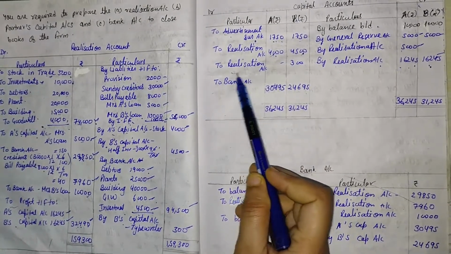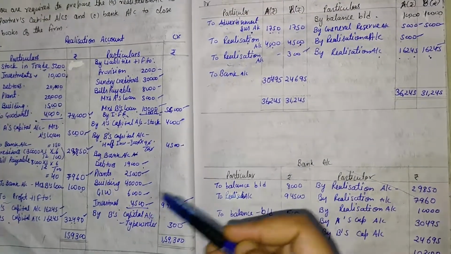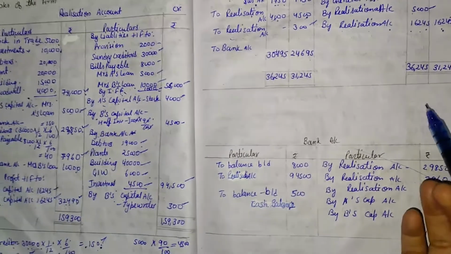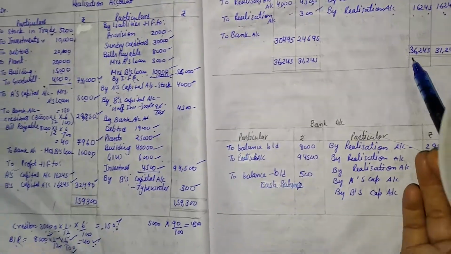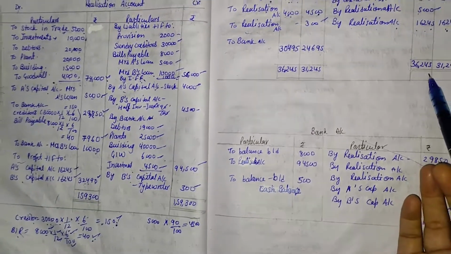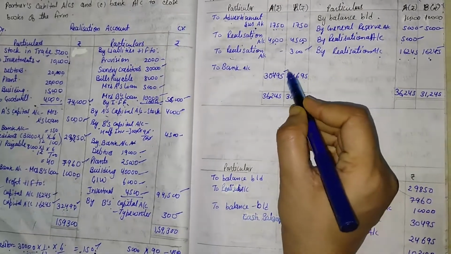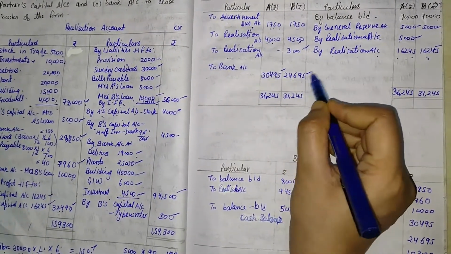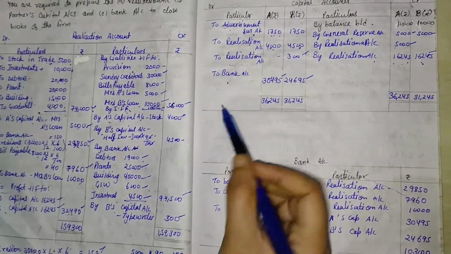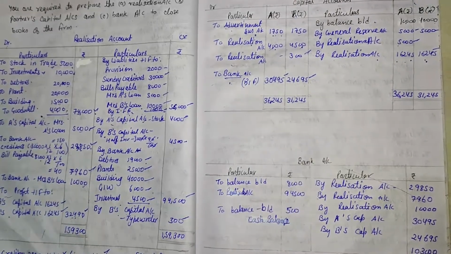So here it is, to realization account of rupees 300. After that all the information is completed, then we will have to total both the sides, and after calculating we find out that the credit side is greater than the debit side. So the balancing figure comes on the debit side, that is rupees 30,495 and 24,695. That is the balancing figure. So we give the name bank to the balancing figure.